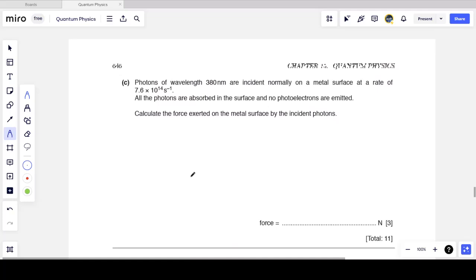The last part of the question says photons of wavelength 380 nanometers, which is the wavelength we used above, are incident normally on a metal surface at a rate of 7.6 times 10 to the 14 every second. All the photons are absorbed in the surface and no photoelectrons are emitted. And we want to know the force exerted on the metal surface by the incident photons.